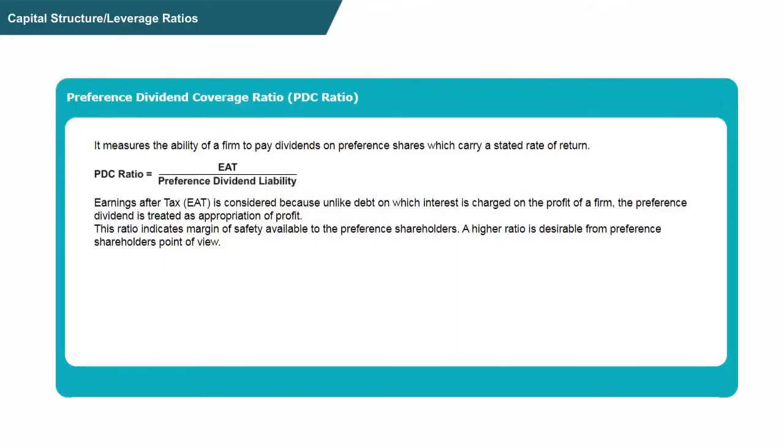Whenever the dividend is being distributed, it is an item of appropriation. This ratio normally indicates the margin of safety which is available to preference shareholders. The higher ratio is desirable from preference shareholders' point of view.